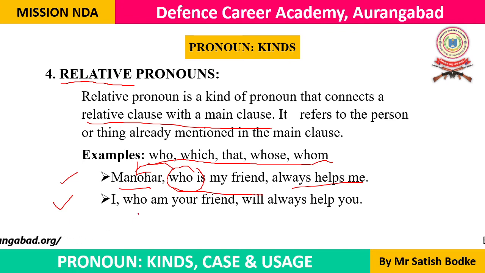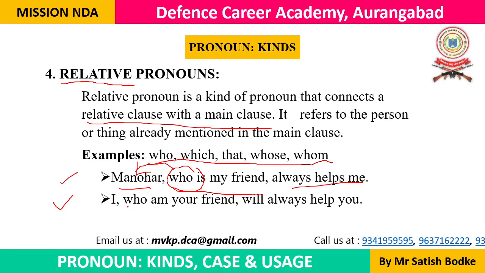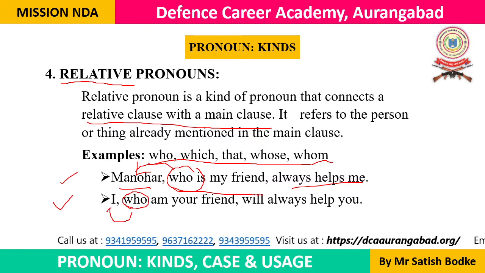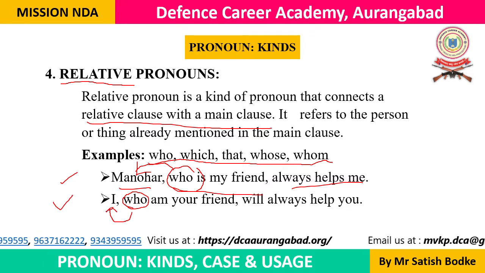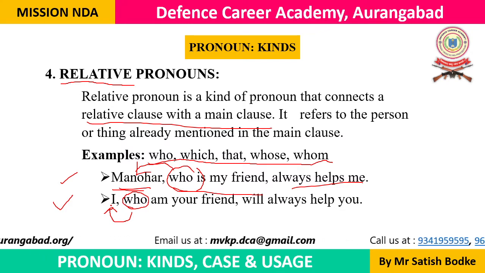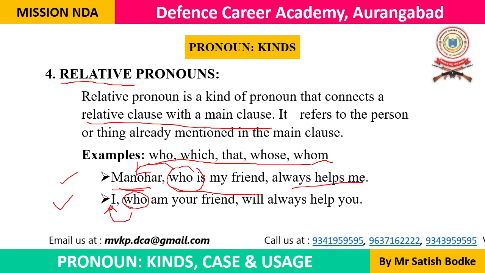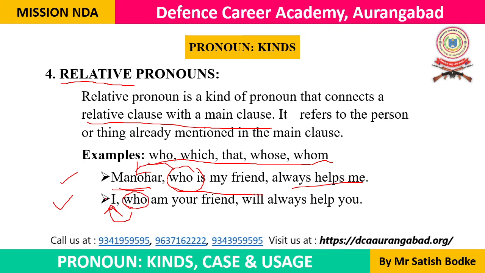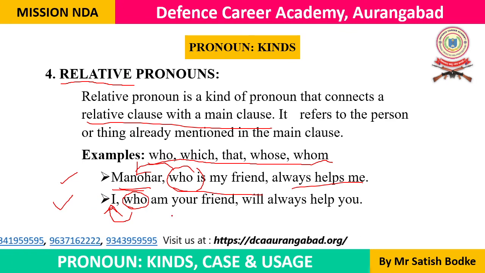In the second example also you will find this: I, who am your friend, will always help you. Here who is a relative pronoun. It relates to the noun or pronoun, whatever comes before it. In the first case it is a noun, in the second case it is a pronoun. It can be either a noun or a pronoun, and this relative pronoun relates to that noun or pronoun.